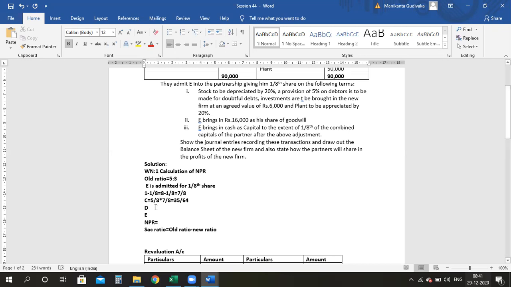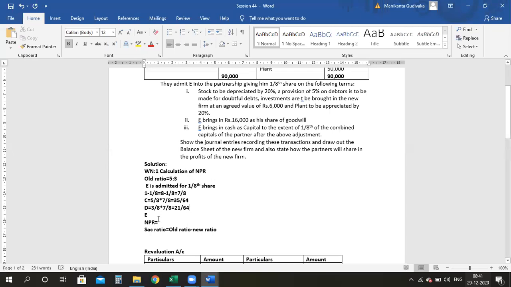For D, it is 3/8 into 7/8. Again, it would give me 7 3s are 21. So it is 21/64.